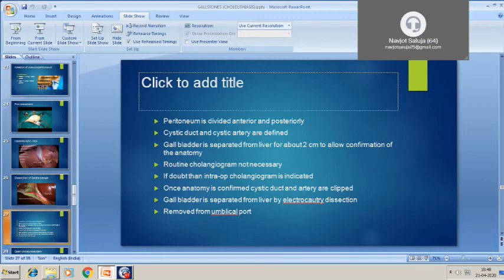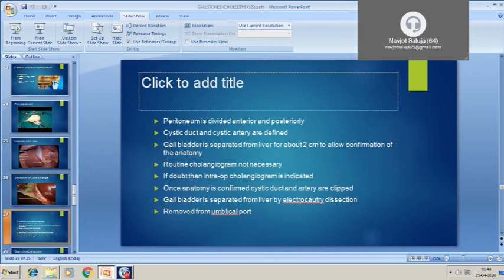So these are the step-by-step procedures we do in cholecystectomy. Peritoneum is divided, cystic duct and cystic artery are identified, and routine cholangiogram is not necessary.